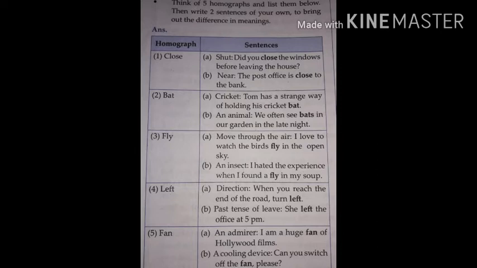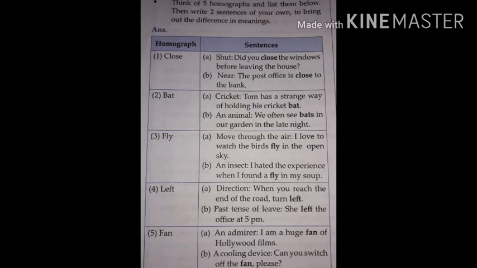Second word, bat. Bat has 2 meanings. First meaning, cricket. Second, an animal. Examples, cricket. Tom has a strange way of holding his cricket bat. Second example, an animal. We often see bats in our garden in the late night.